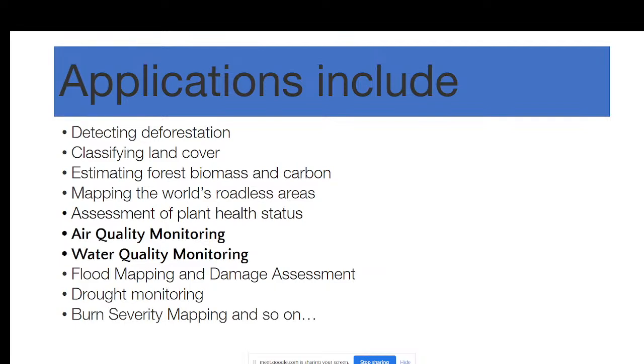Also land surface temperature monitoring. Any types of remote sensing analysis we can do using this platform very quickly and efficiently compared to other software. Here I mentioned some applications, but it has a lot more.